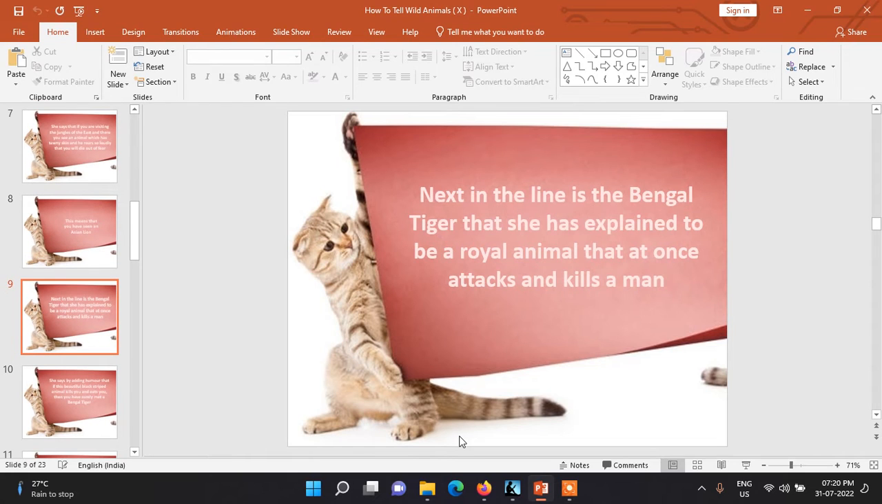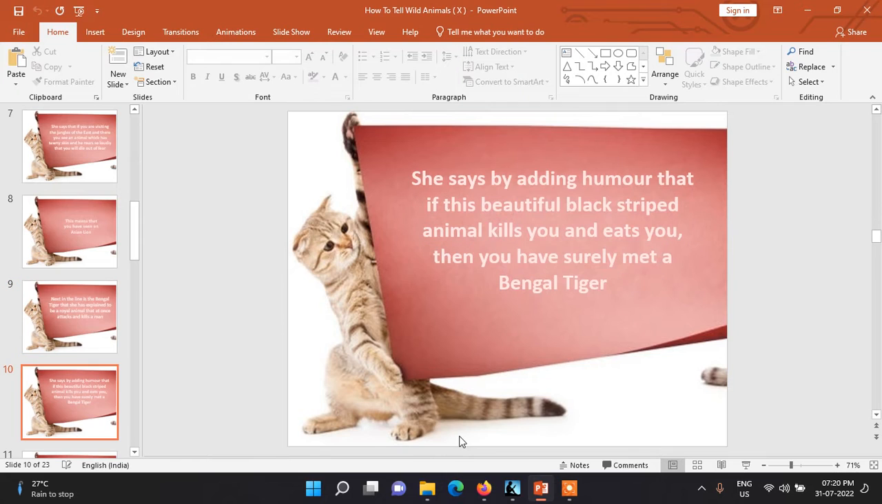Next in the line is the Bengal tiger that she has explained to be a royal animal that at once attacks and kills a man. She says by adding humor that if this beautiful black striped animal kills you and eats you, then you have surely met a Bengal tiger.